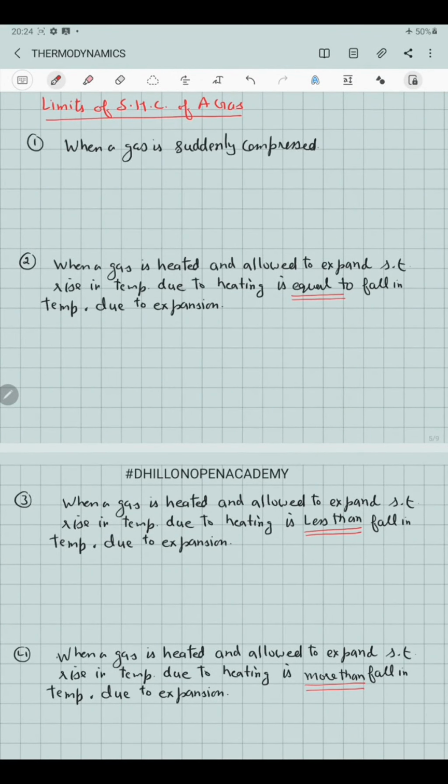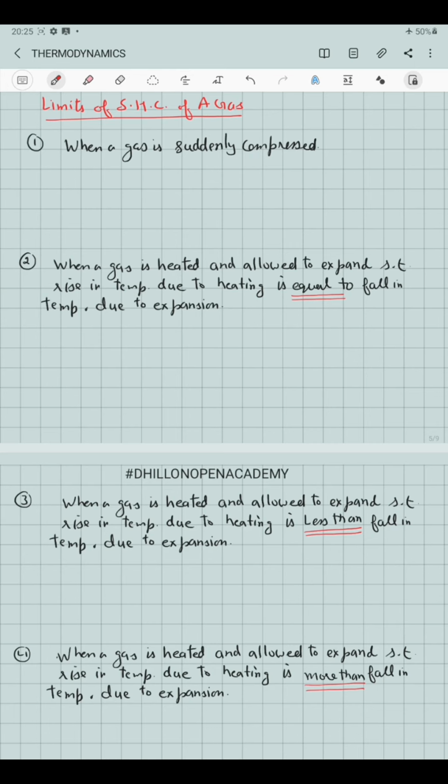We are discussing the limits of specific heat of a gas. When a certain mass of a gas inside an enclosure is heated so as to increase its temperature by 1 degree Celsius or by 1 Kelvin, the exact amount of heat required for this purpose, we call it the specific heat capacity.